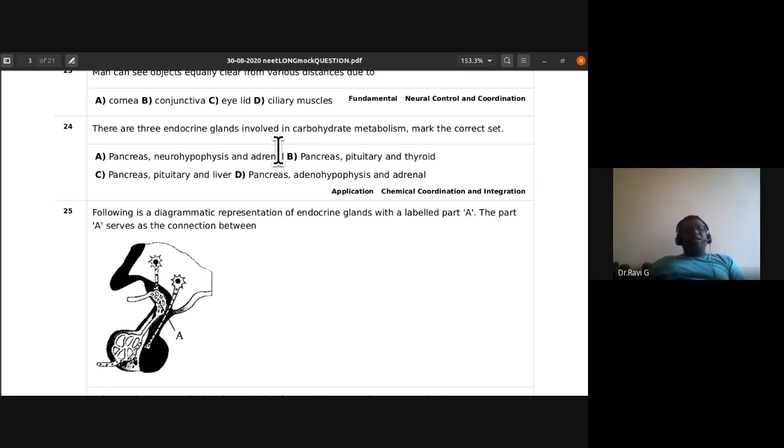There are three endocrine glands involved in carbohydrate metabolism. Mark the correct set. Is it pancreas, neurohypophysis, and adrenal, or pancreas, pituitary, and thyroid, or pancreas, pituitary, and liver, or pancreas, adenohypophysis, and adrenal? So which are the three endocrine glands which are involved equally in carbohydrate metabolism?